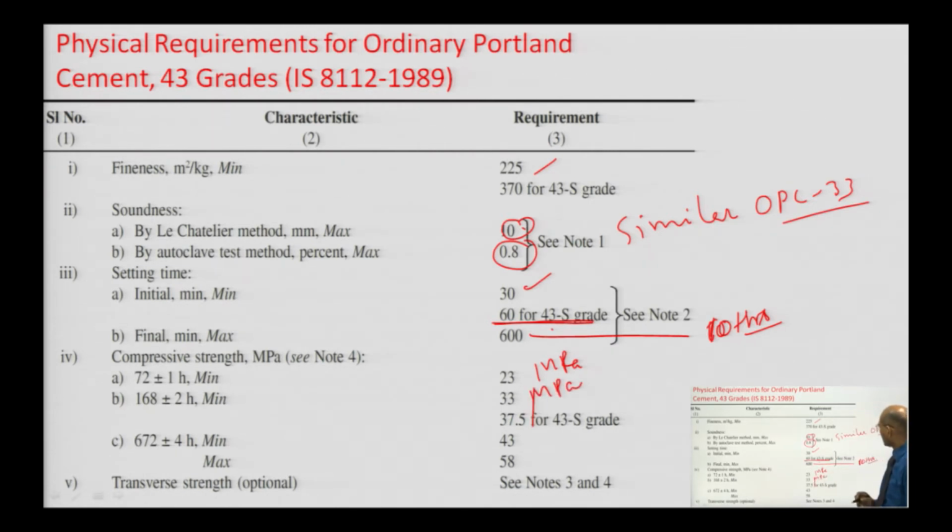And for sleeper grade it should not be less than 37.5. At the end, at 28 days, the minimum value should be 43, it should not be less than 43, and the maximum value is 58, it should not be more than 58 Newton per mm square. If it qualifies all these properties, then you can say it qualifies the physical requirements of 43 grade cement.